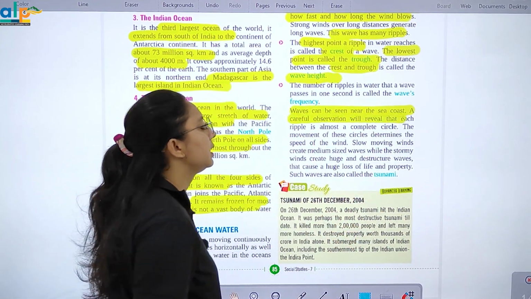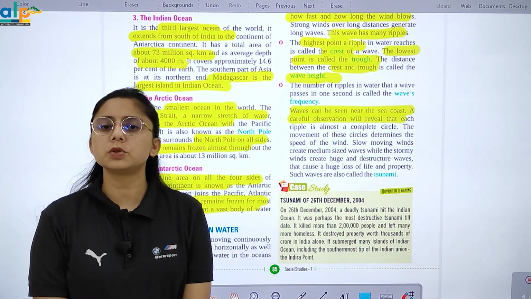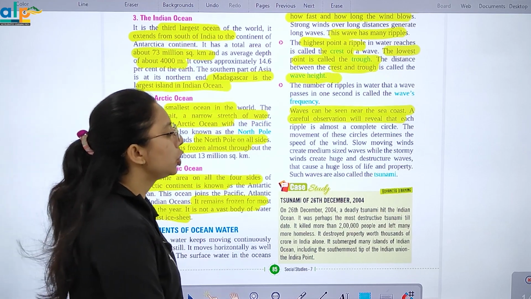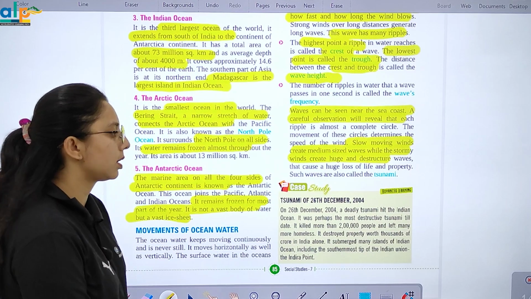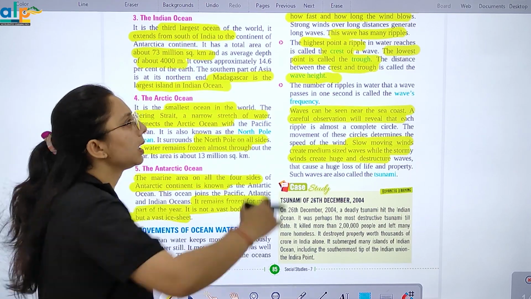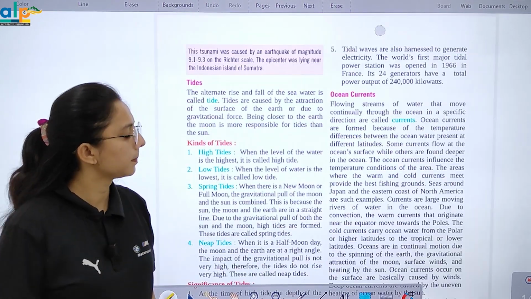A careful observation will reveal that each ripple is almost a complete circle. Right? Slow moving winds create medium sized waves while stormy winds create huge and destructive waves. इसको हम क्या कहते हैं? Tsunami कहते हैं. It is known as tsunami.